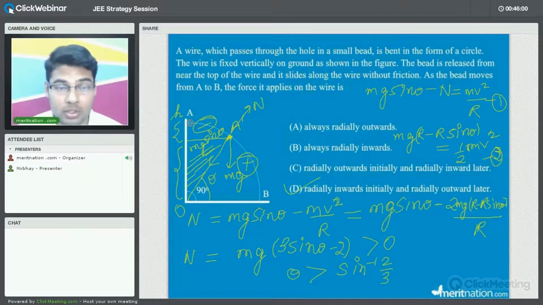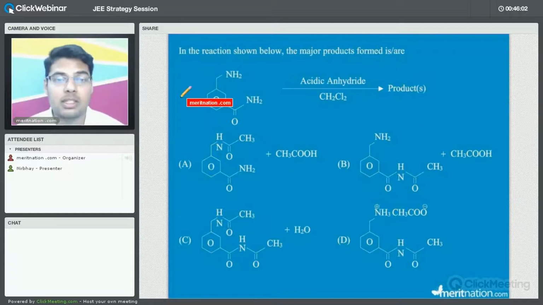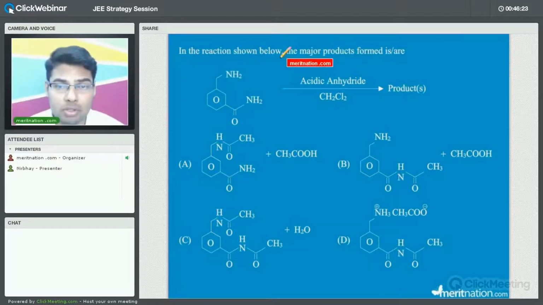Now let us try to solve another question, that is in chemistry. The physics question that we just discussed was asked in the JEE Advanced examinations. So let us try to do a question for chemistry also. You have been shown that in this reaction shown below, the major product formed is or are.